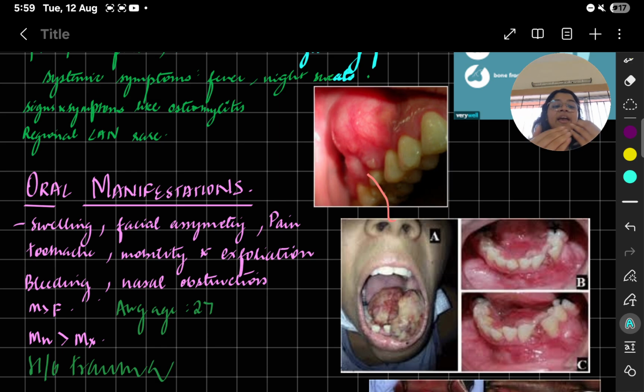Then you have nasal obstruction. The tumor could come in the way of the airway, the passage of the airway, which could lead to nasal obstruction and dyspnea. Males are more predominantly affected than females. There is a predilection seen, and the average age is 27. The mandible is more affected, because the mandible has more compact bone. So the mandible is more affected than the maxilla. And there could be a history of trauma. I told you, history of trauma, you have to remember.